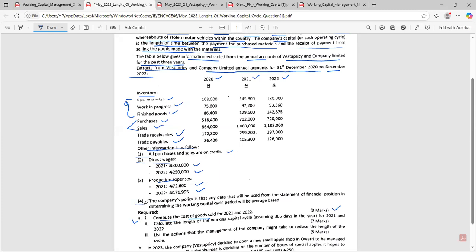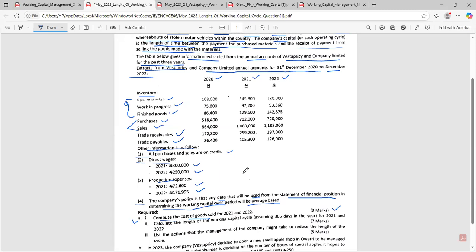Then we have number four. It states that the company's policy is that any data that will be used from the statement of financial position in determining the working capital cycle period will be average based. It means that any financial data or any figure we are using here to compute the working capital cycle, let us make sure that that figure is average.